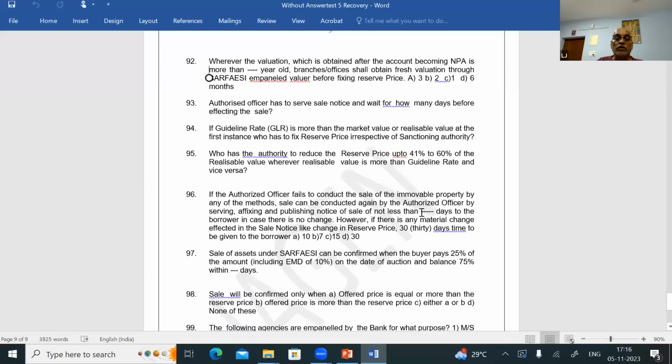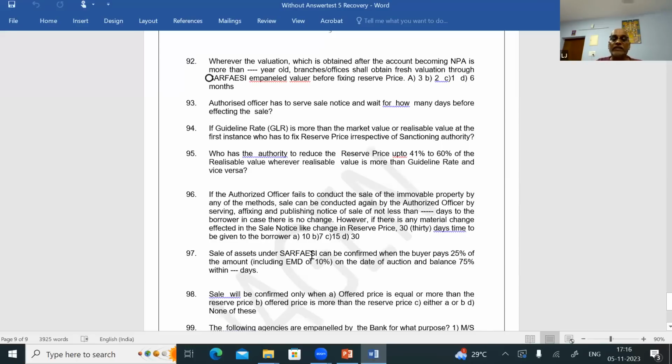So if there is no change in the reserve price, 15 days sale notice is sufficient. Question number 96, answer is C. If it is changed, 30 days.